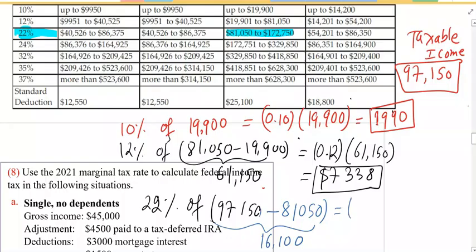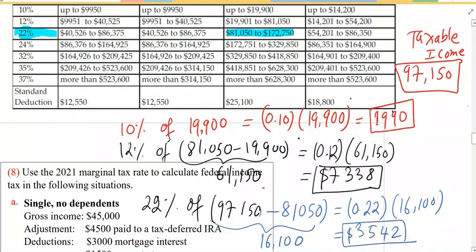Therefore, I'm trying to find 22% of $16,100. That goes to $3,542. This $3,542 is the tax because of 22%.